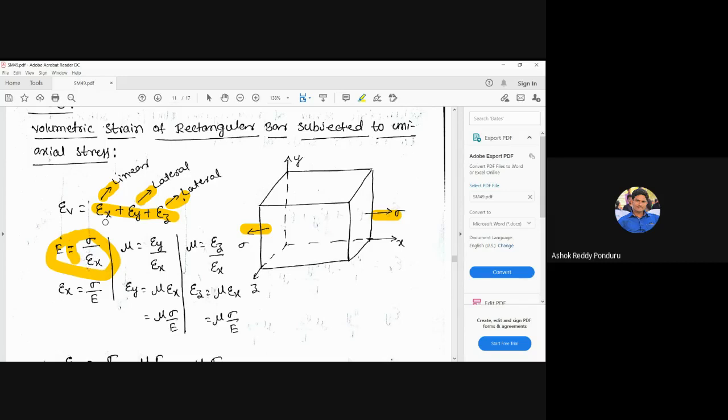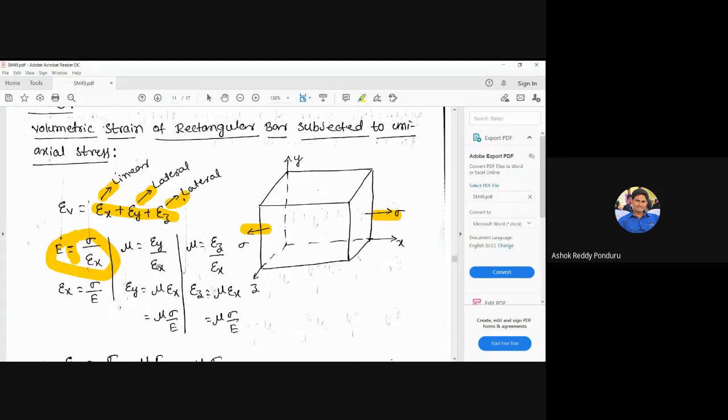But what we are going to calculate is epsilon x here. Then epsilon x will be sigma divided by E. Next, I am going to find out epsilon y. Now, we know that Poisson's ratio mu is equal to lateral strain divided by linear strain.